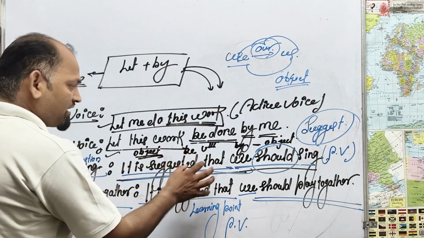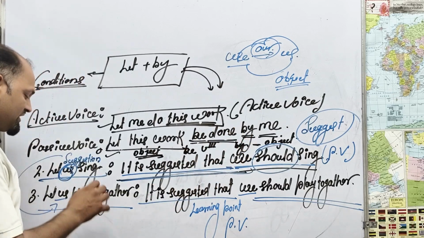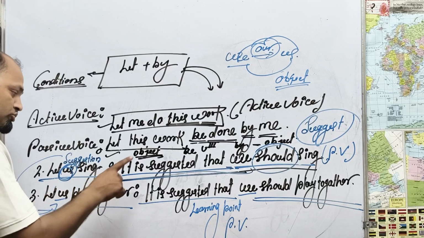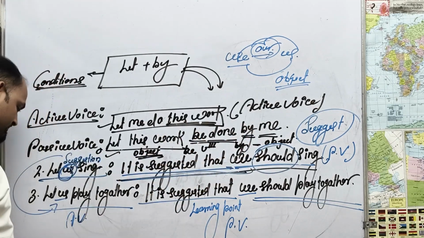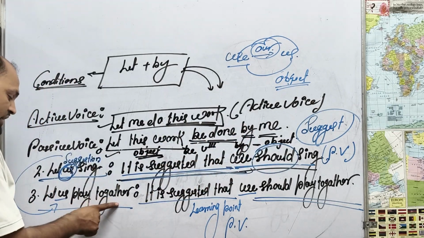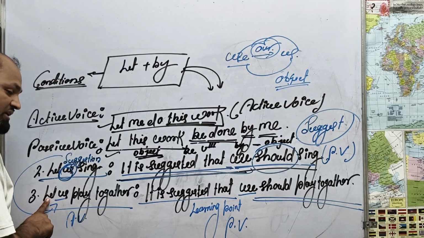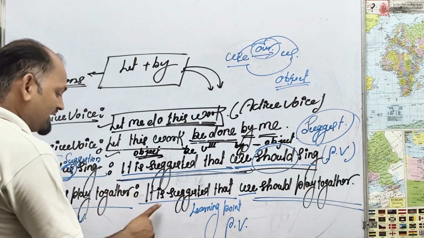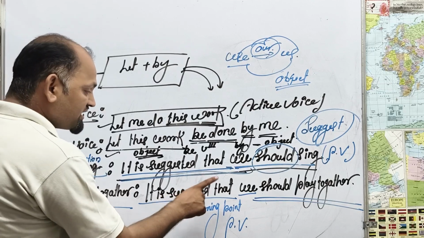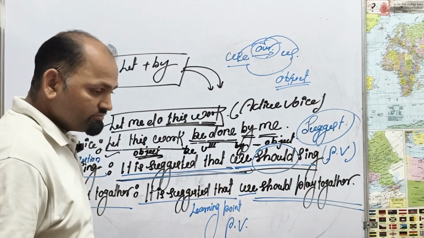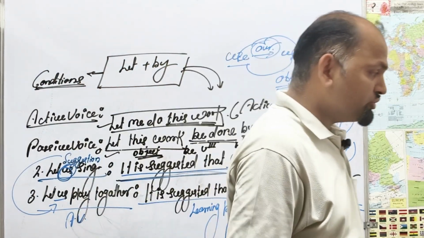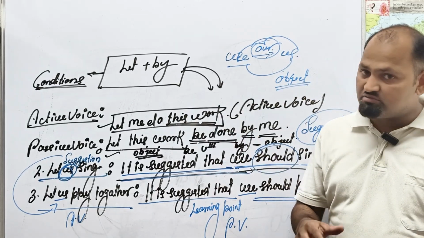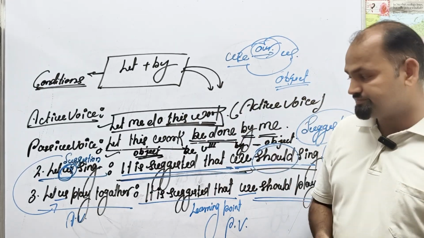It is suggested that we should sing. So what is the law? If it is started by let, having a suggestion, then you have to change it like that. Let us play together: the sentence has been started by let and there is a suggestion. You will definitely change it like that. It is suggested that we should play together. Simple. Now try to change into passive voice by using let. Okay.